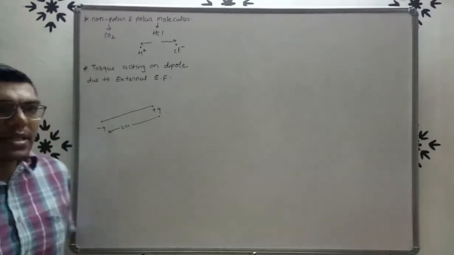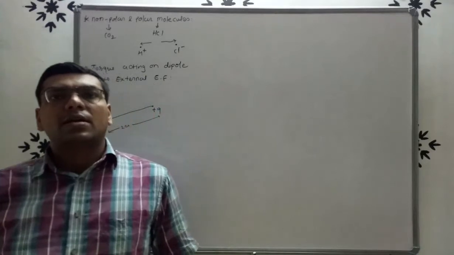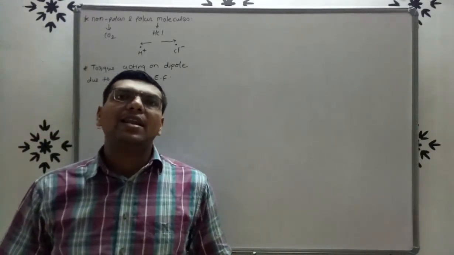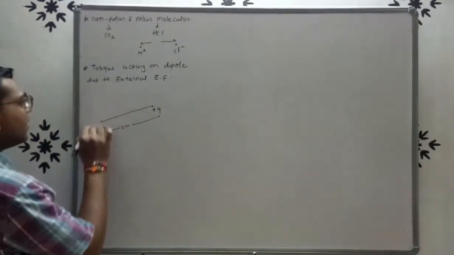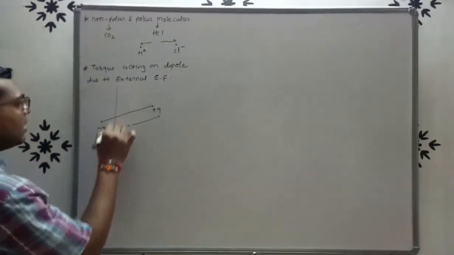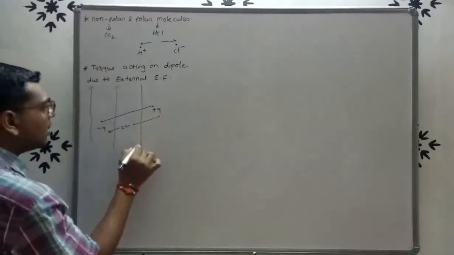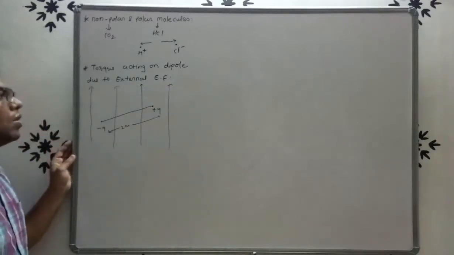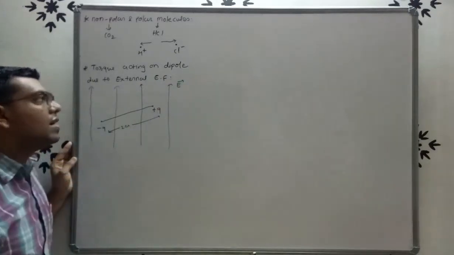We already discussed that in a uniform electric field the electric field lines are parallel and equidistant. So the electric field is like this, in this direction. Now this is the uniform electric field.